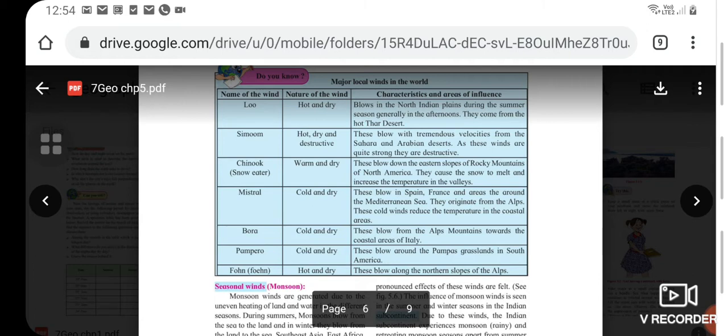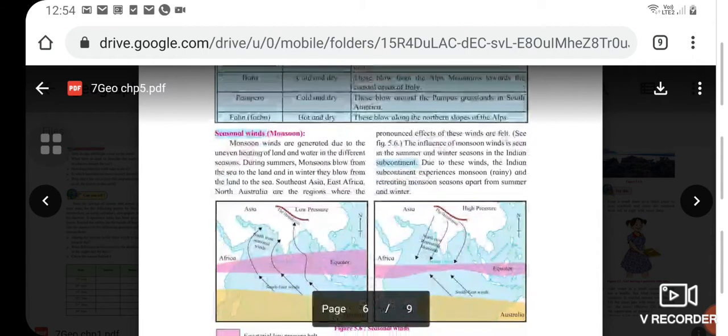They are cold and dry and blow from the Alps mountains towards the coastal areas of Italy. Another wind is Pampero. They are cold and dry and blow around the pampas, grasslands in South America. Last one is Foehn. Foehn are hot and dry and blow along the northern slopes of the Alps.